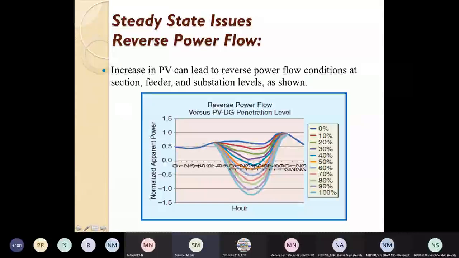The load profile of a normal scenario is the top one, the blue one, at 0% penetration. But as you go on increasing the penetration, at 12 o'clock noon, the penetration becomes such that the voltage has crossed its limit, and it will touch the normalized zero power point.